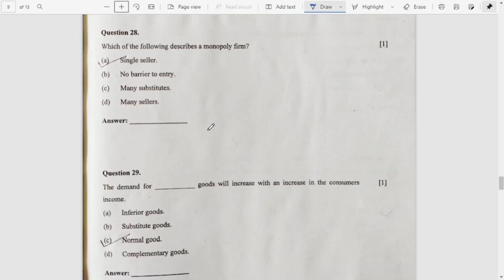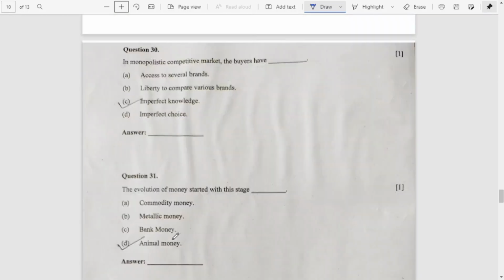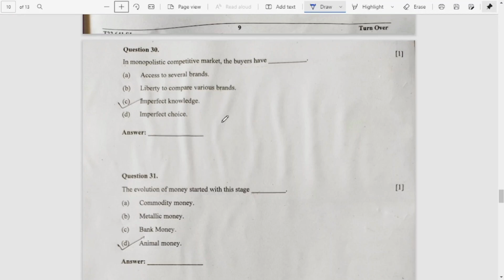Question number 28, which of the following describes a monopoly firm? The answer is A, single seller. Number 29, demand for normal goods will increase with the increase in the consumer income. Answer is C, normal good. Number 30, in monopolistic competitive market, the buyers have imperfect knowledge. C is the answer for number 30.